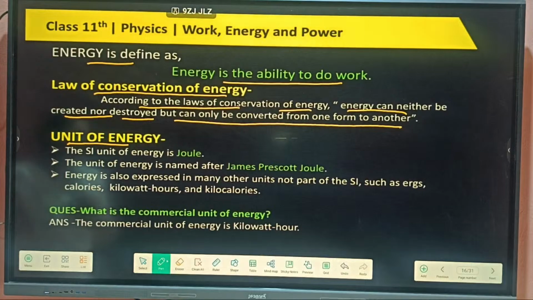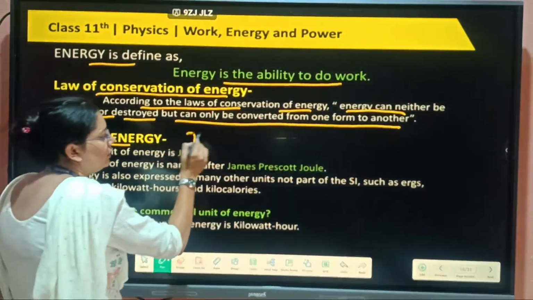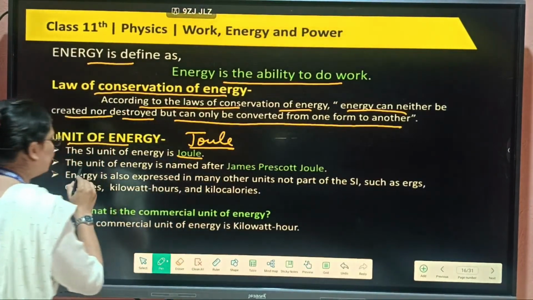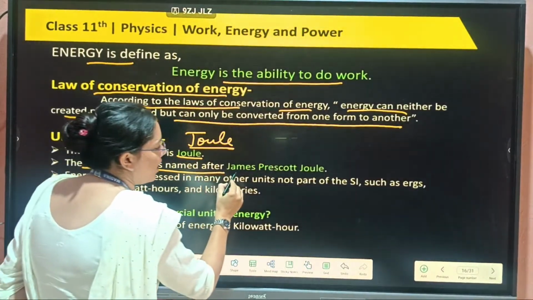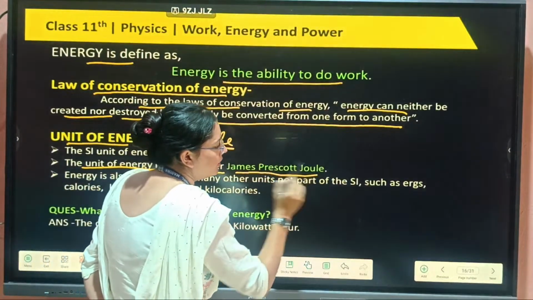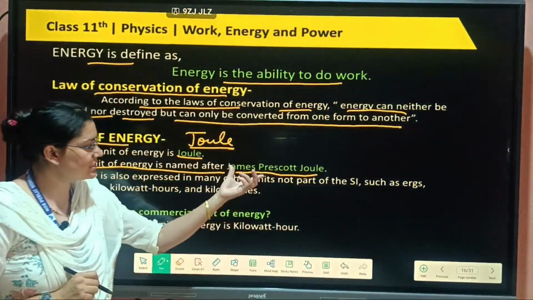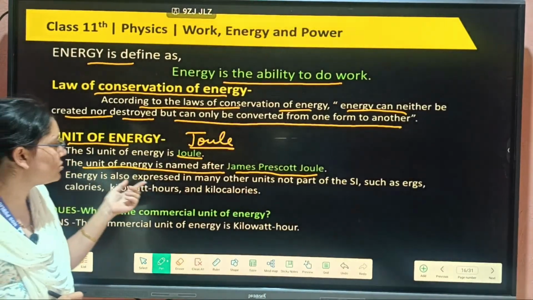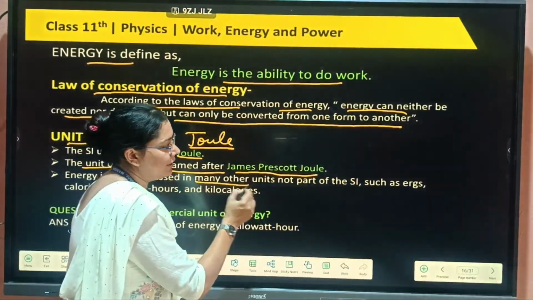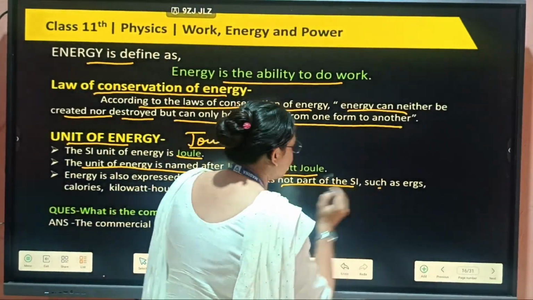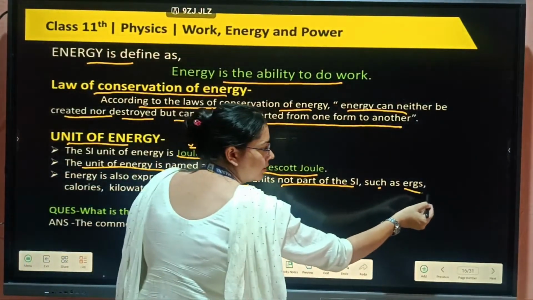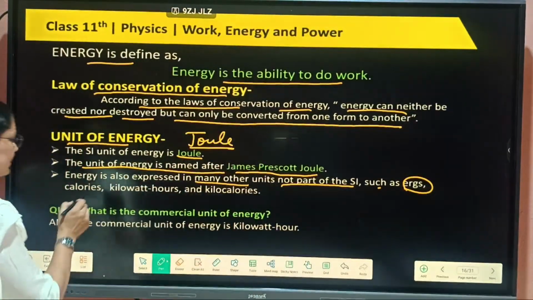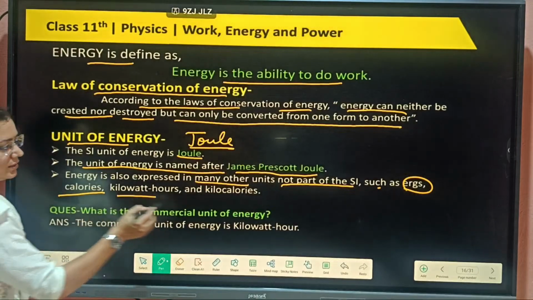Unit of energy: the unit of work done is joule only, so the unit of energy will also be joule only. The unit of energy is named after James Prescott Joule, after the scientist, the energy unit is named joule. Energy is also expressed in many other units not a part of SI units, such as erg, which is not an SI unit but the CGS unit of energy, calorie, kilowatt hour, kilocalories.